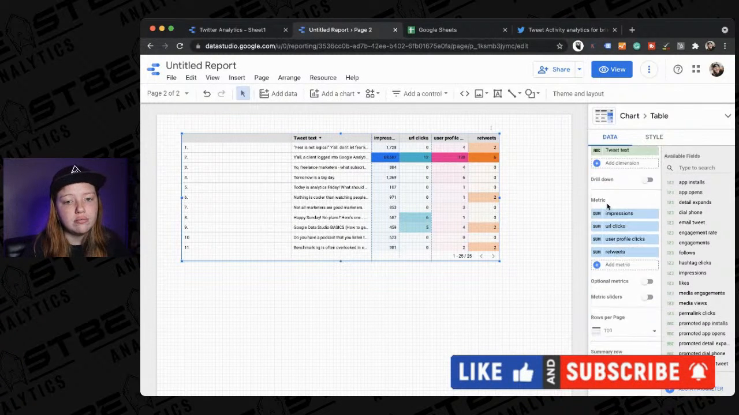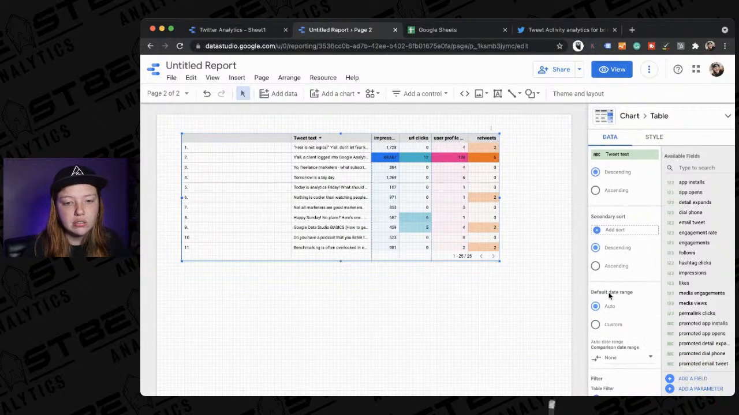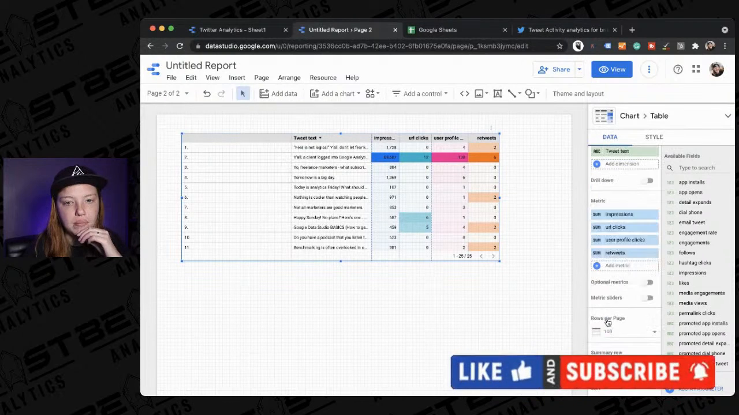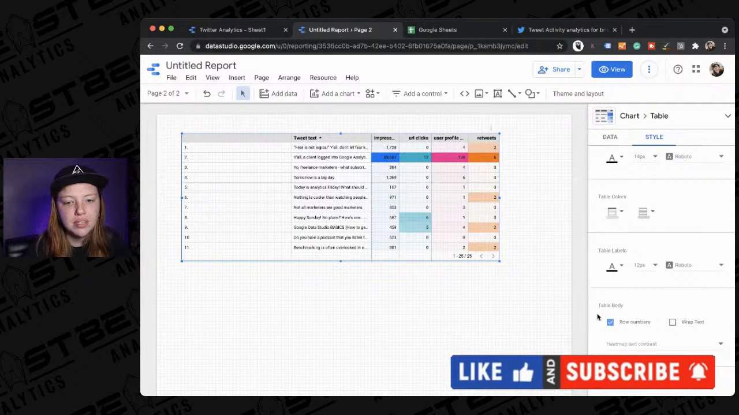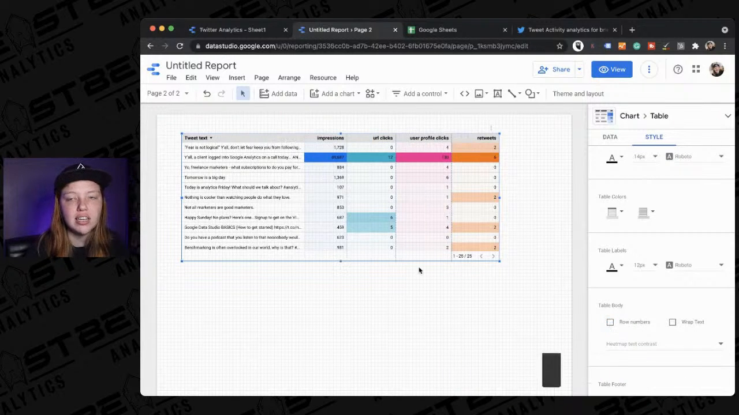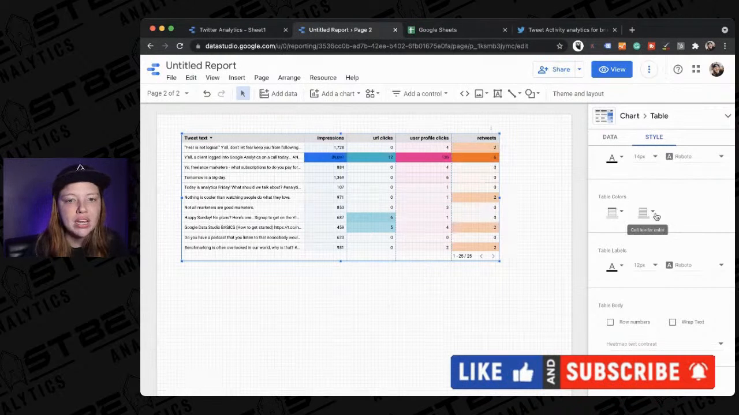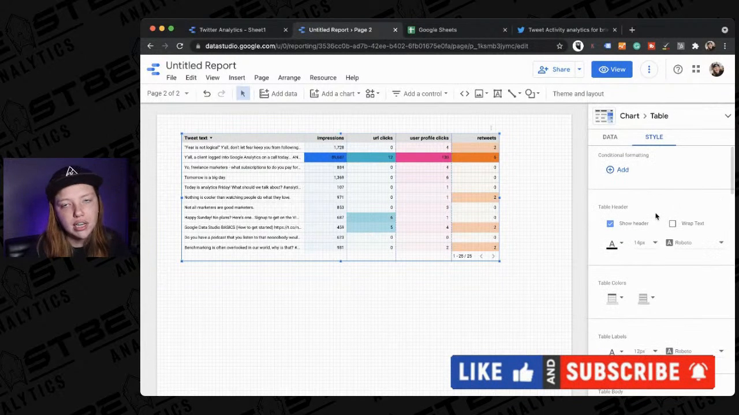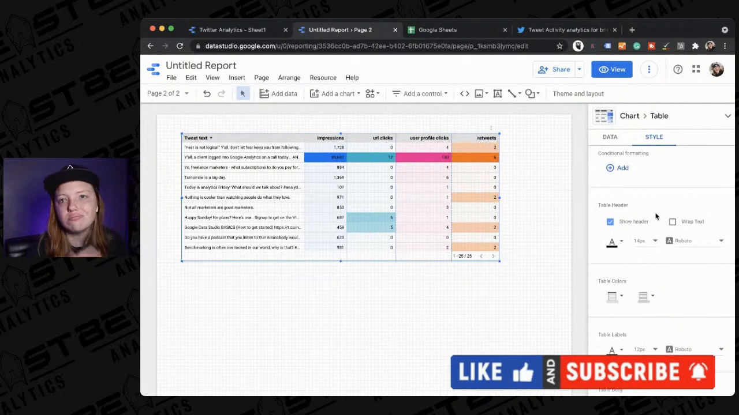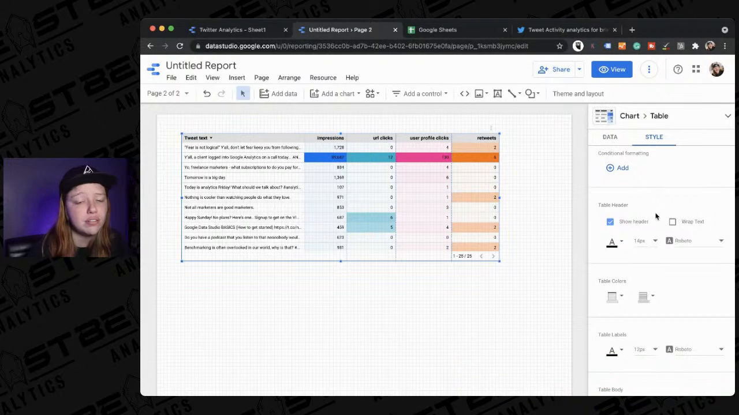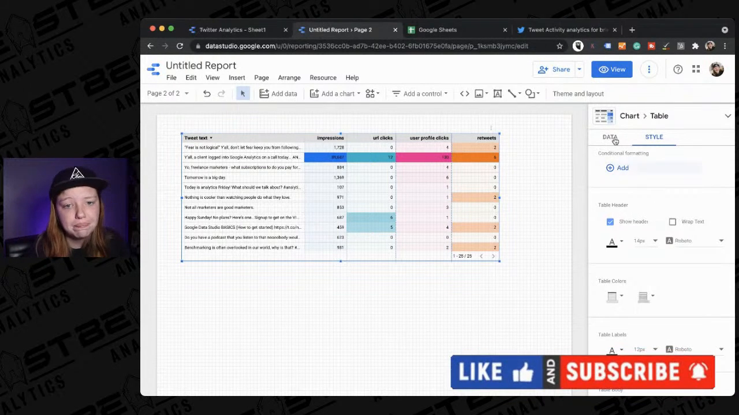You scroll down. No, it's under style, sorry. Go over to style. You can see right here under table body, it says row numbers. We're just going to unclick that and the row numbers go away. By default, every table is going to have row numbers. I don't prefer it, but if you do, good on you.